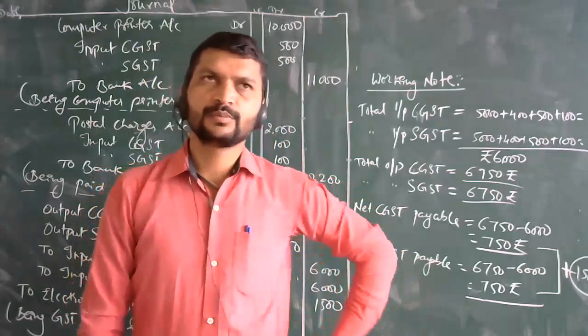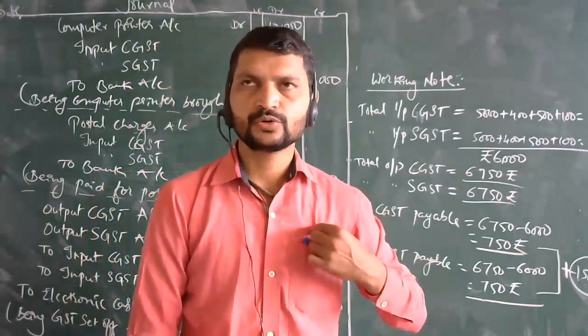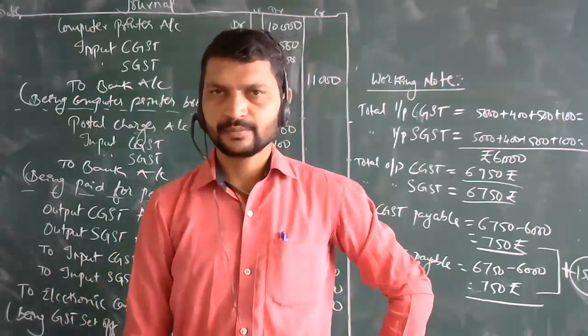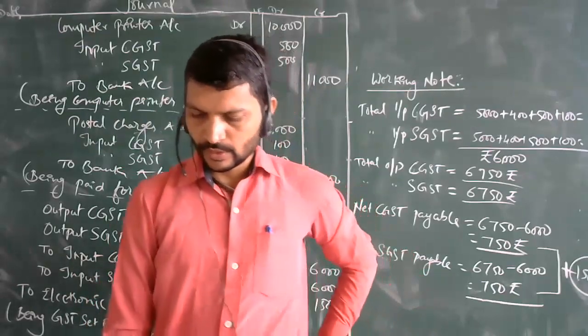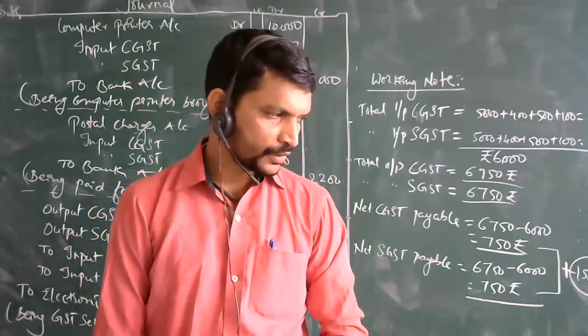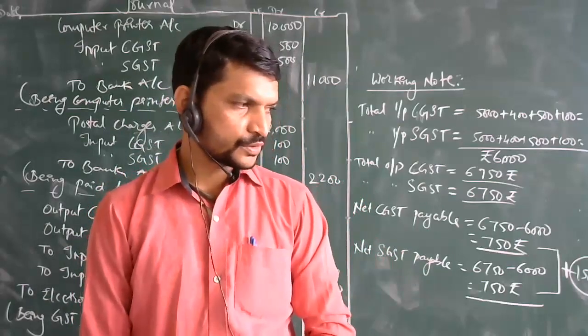See here, the percentage is differentiated. Now totally you are going to pay taxes at 18%, 9 plus 9.